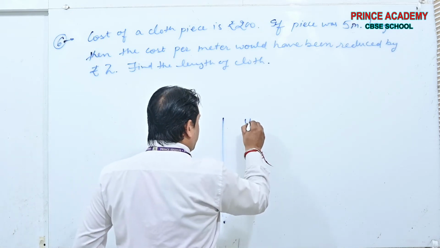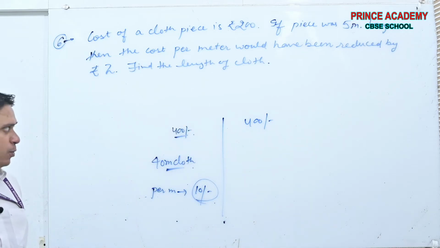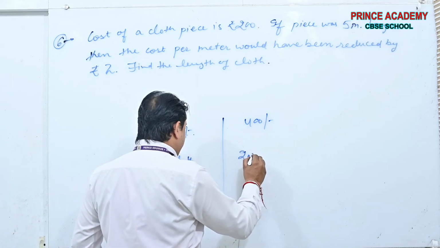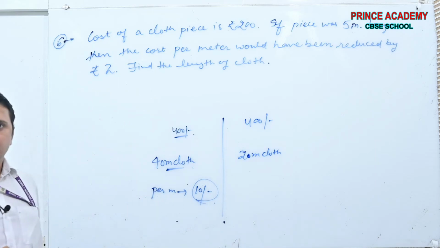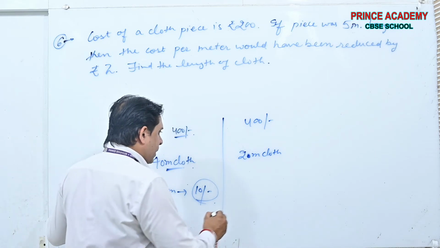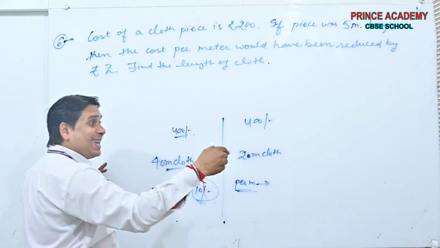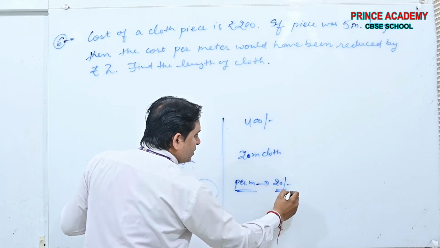Another person went to market with 400 rupees and he got 20 meter of same cloth. Per meter cost, he paid this by this, 20 rupees.